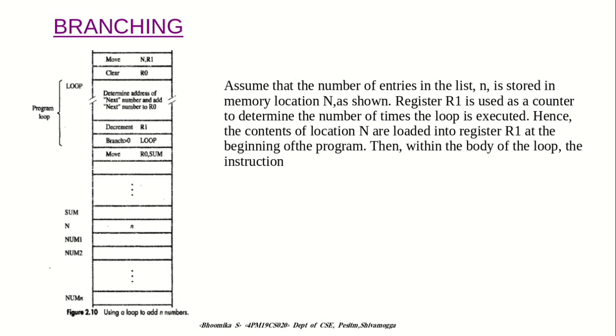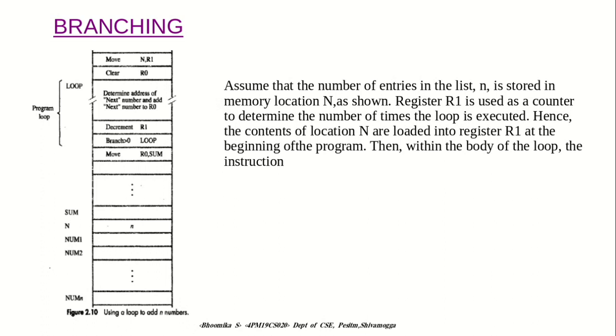Here we see the same program written using loops. Assume that the number of entries in the list, n, is stored in memory location n. Register R1 is used as a counter to determine the number of times the loop is executed. Hence, the contents of location n are loaded into the register R1 at the beginning of the program.